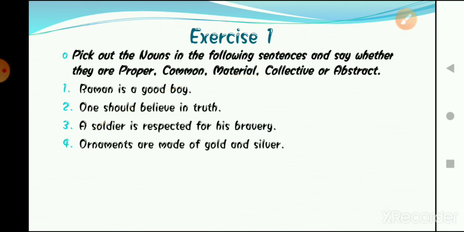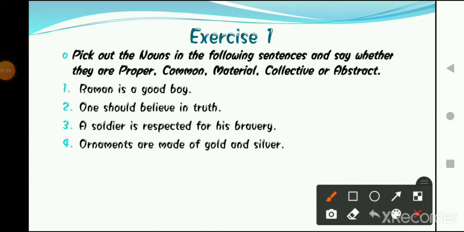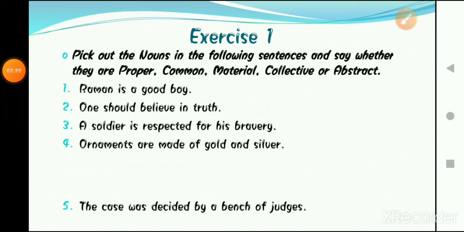Yes, the fourth one is ornaments are made of gold and silver. So here what are the nouns? First one is ornaments, okay, are made of gold, yes, and silver. These both are also nouns. So ornament is what type of noun? Ornament is a, yes, it is a common noun. Now moving forward to the fifth question.